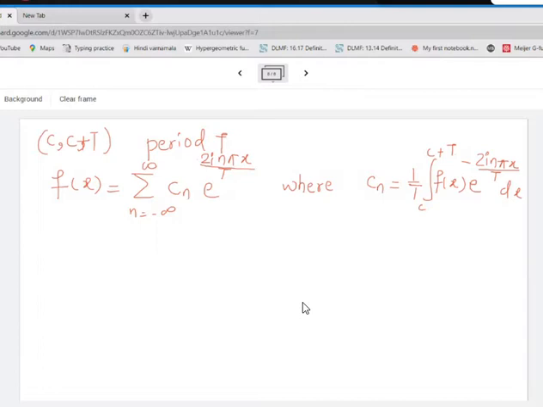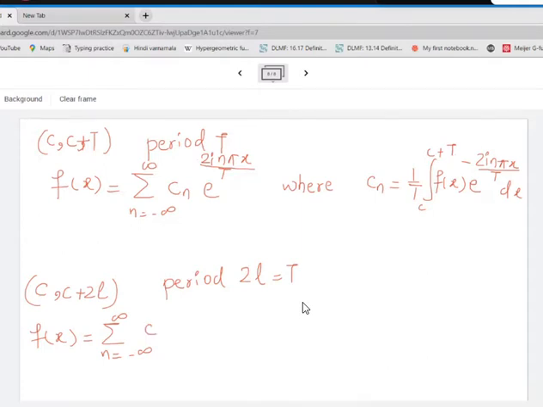Okay, now the same thing, how will it get modified with this one? I'm telling you different expressions so that whichever expression you find comfortable, you can use it. Sometimes they use this expression, so you should be aware कि बाबा ये क्यों use कर रहे हैं. The only thing is now they treat the period instead of T as 2l. My capital T जो यहाँ था, it is the same as 2l. Okay, so what will be the Fourier series? Fourier series in that case will be the summation for n equal to minus infinity to infinity.